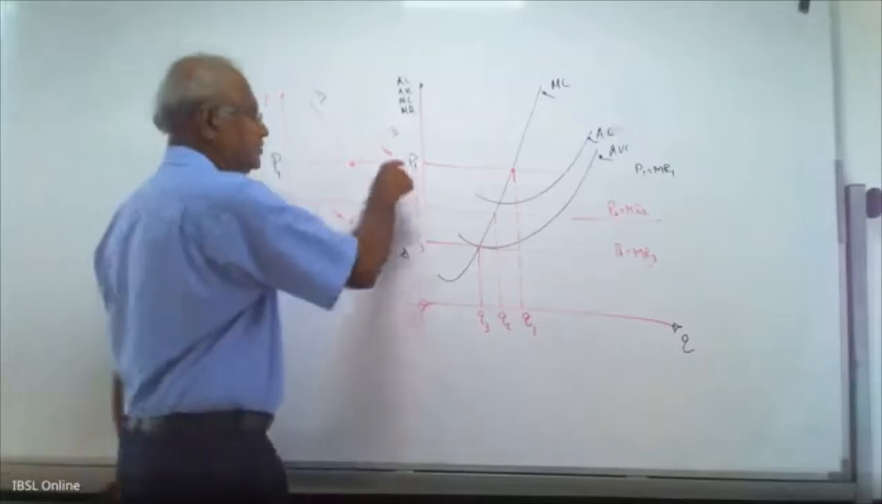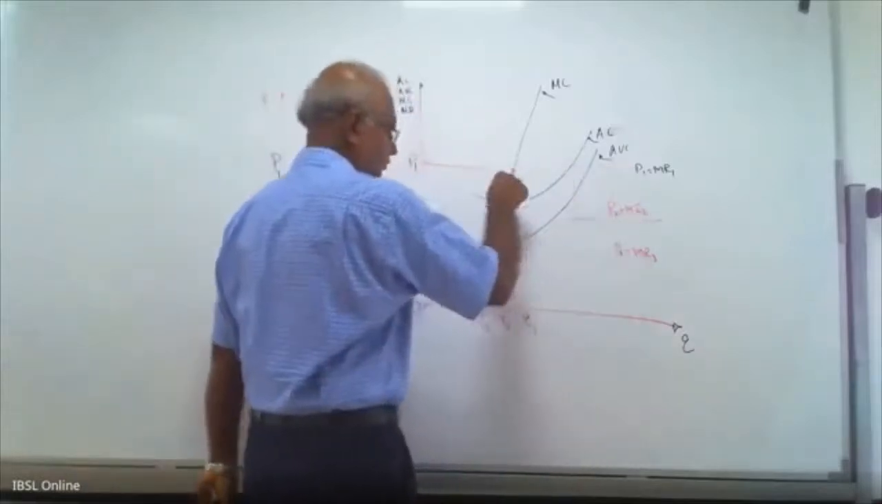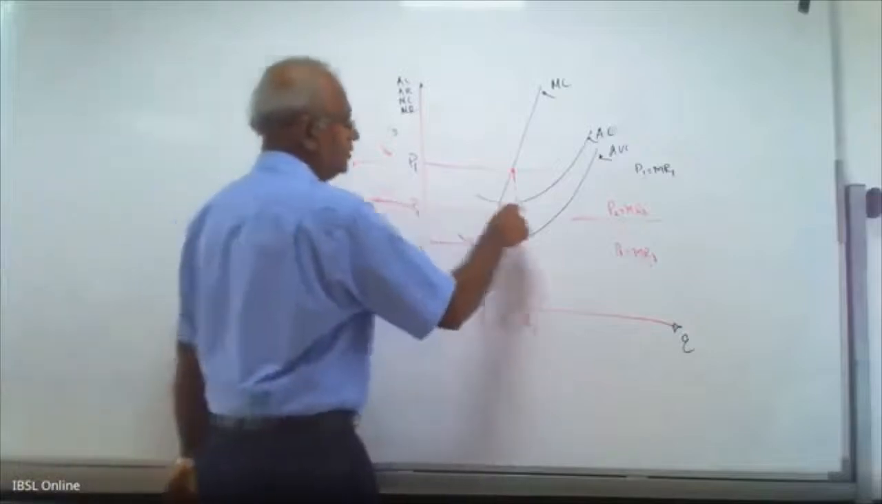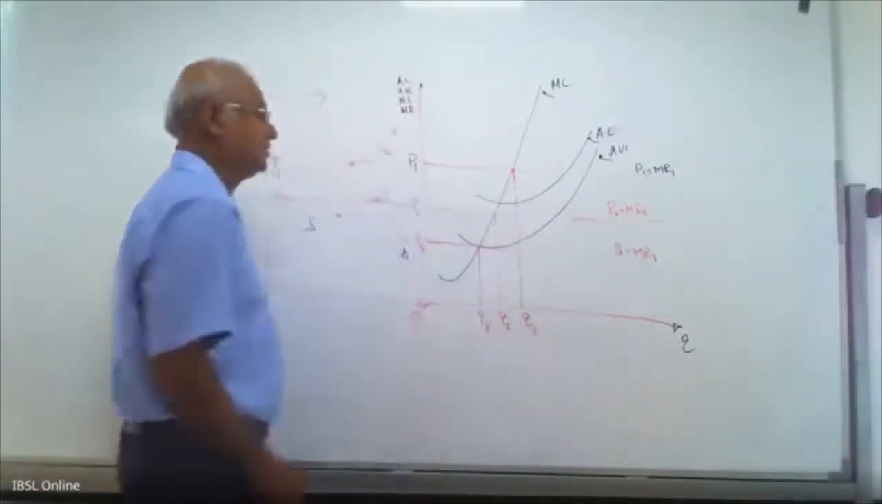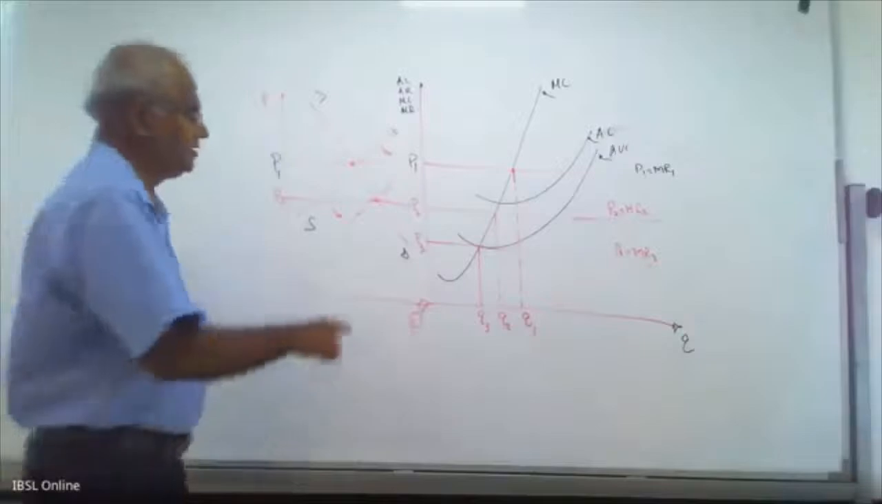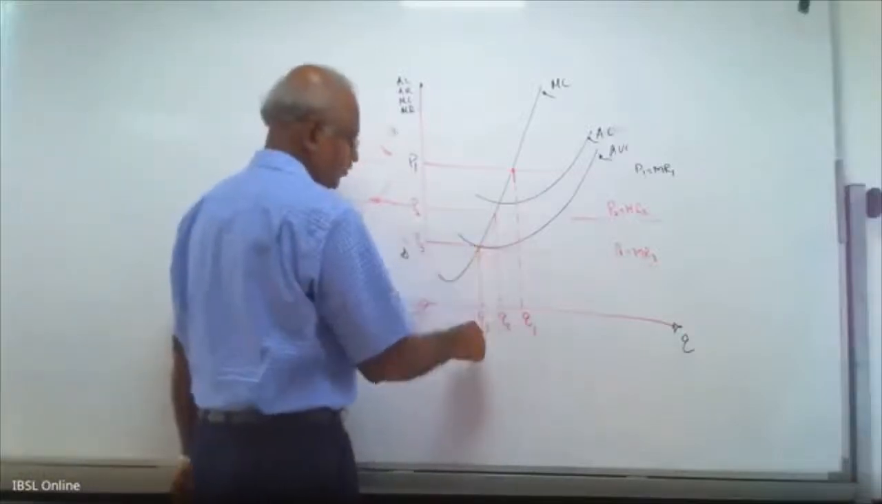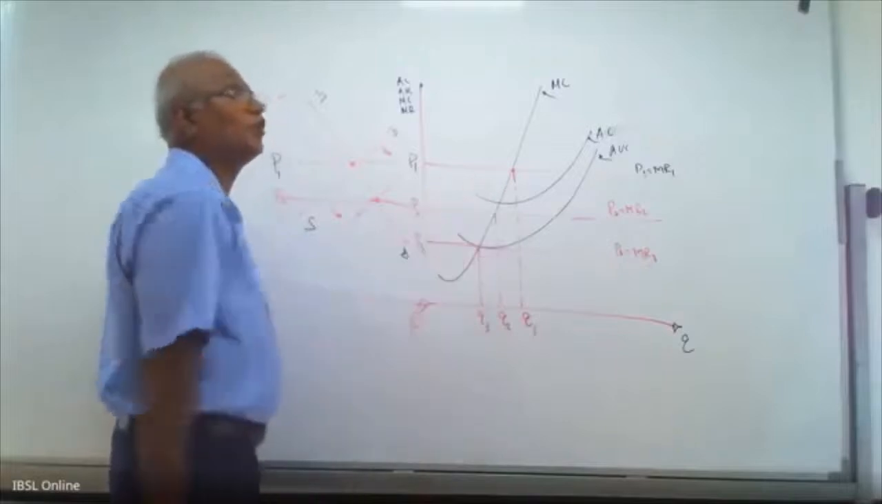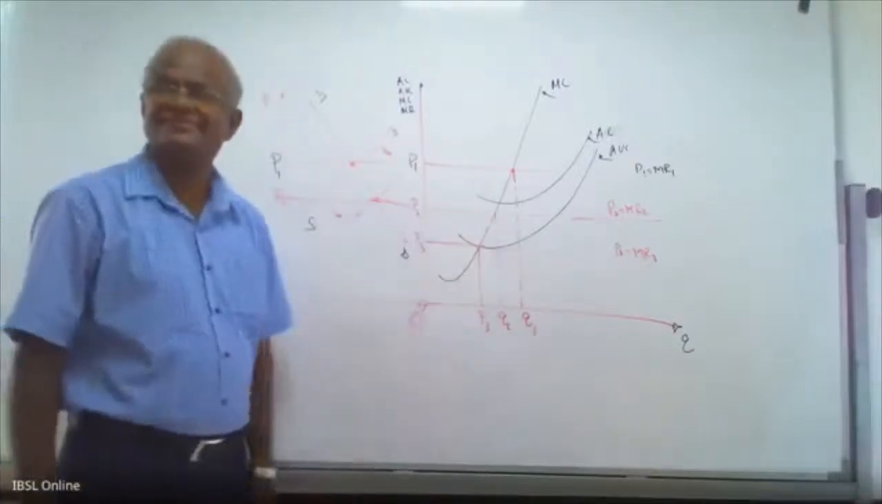When MR is at this point, the profit maximizing output is Q1. When MR is at P2, the profit maximizing output is at Q2. When MR is at P3, the profit maximizing output is Q3. Right? The firm has no control over the price. Firm is a price taker.